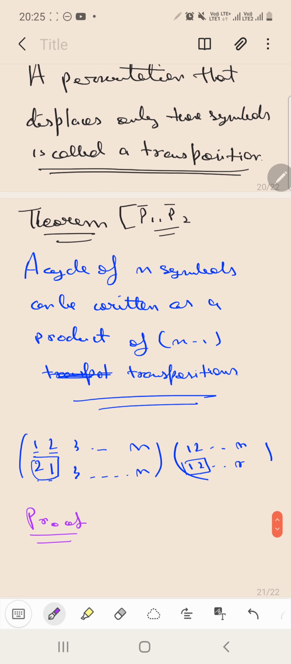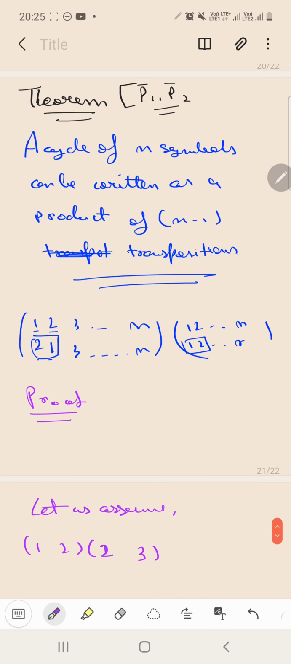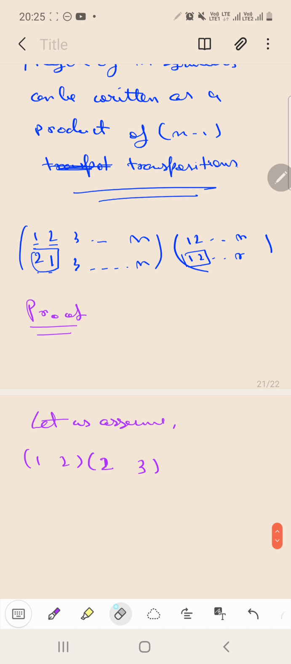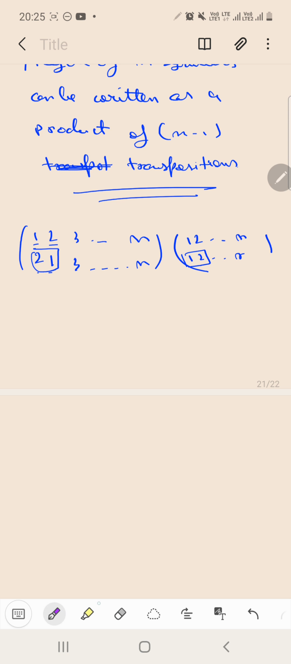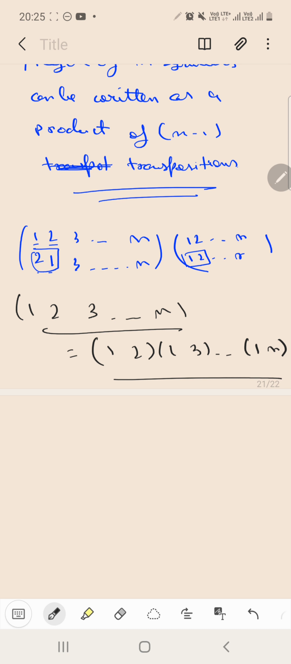Okay, I think I have not written the theorem mathematically. So let us first write the theorem mathematically, then we will speak about the proof. The theorem mathematically says that suppose you have the cyclic permutation 1, 2, 3 up till n. This can be written as (1 2)(1 3) up till (1 n). Okay, this is what the theorem says. Now we move on to the proof of the theorem.